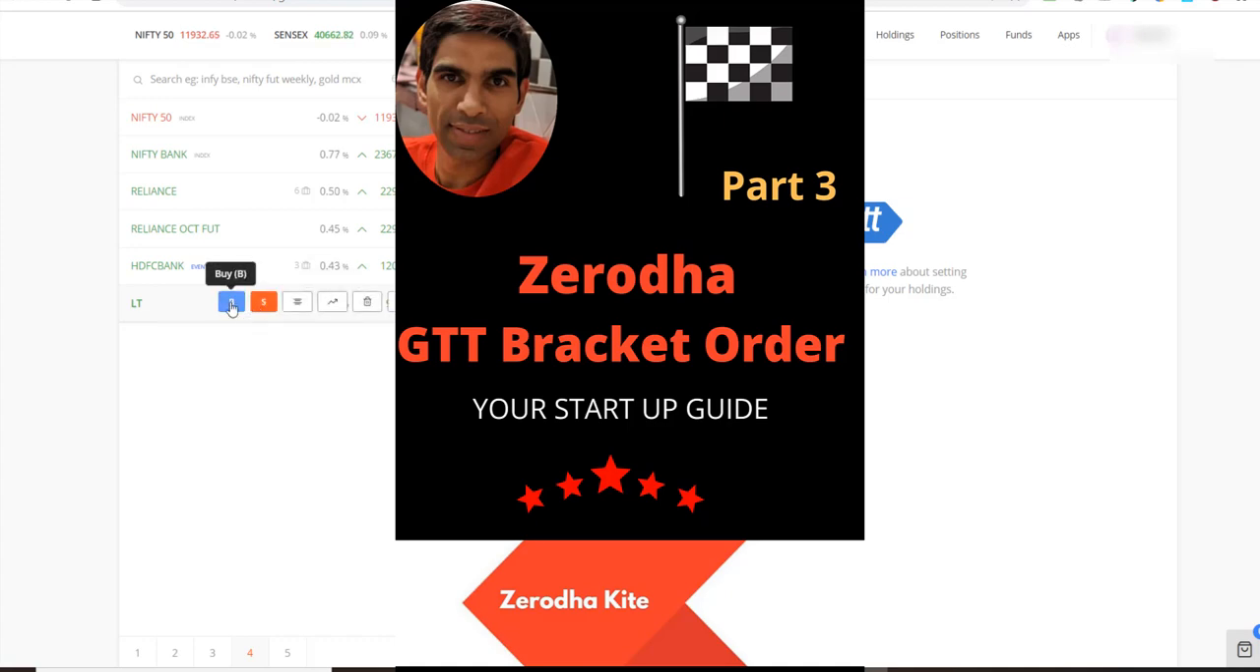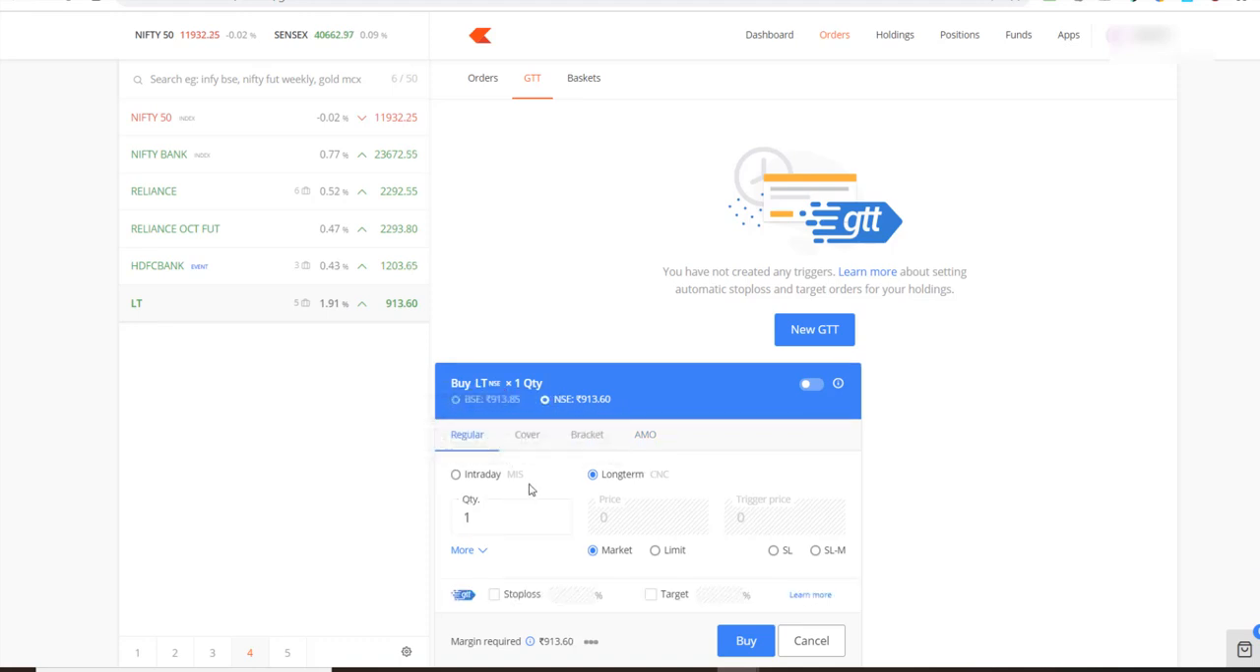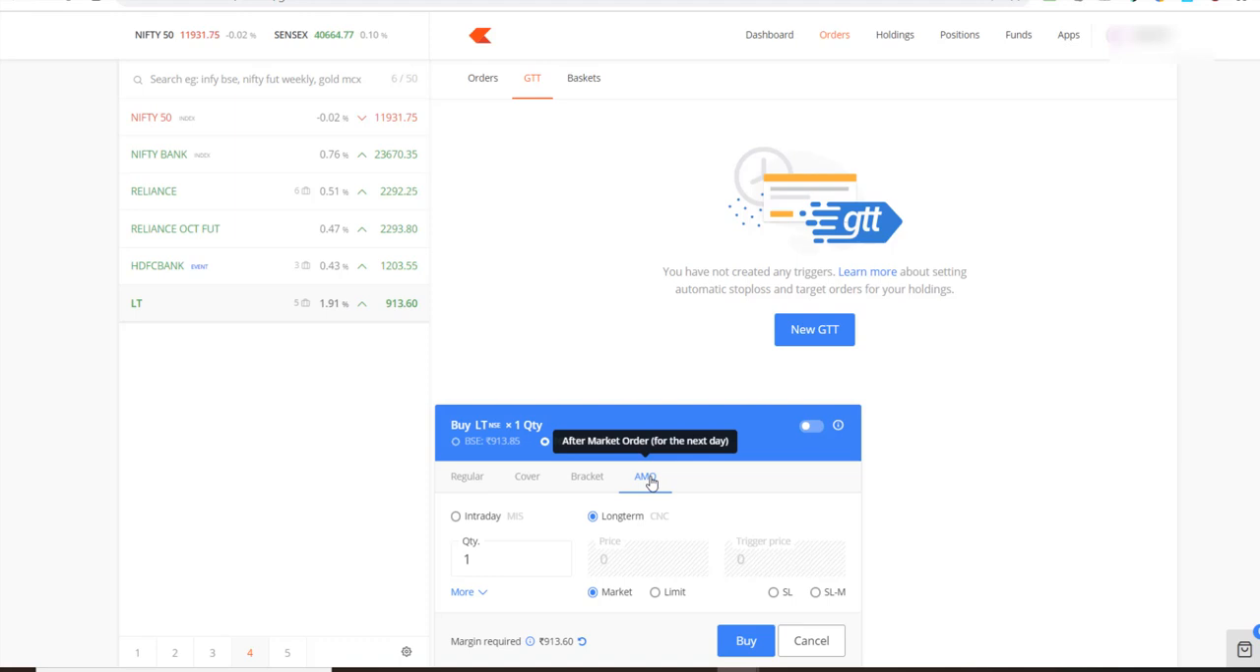So let's learn more about some of the other options that we have here. We've got regular, cover, bracket order, and then there's something called AMO, which is after market order. Now this is for the next day. This is for those people who do not have enough time to execute orders when the market is open. So this order can be executed only after the market closes and before the market opens. So after 3:30 you can put this order in, and before 9 you can put this order in.